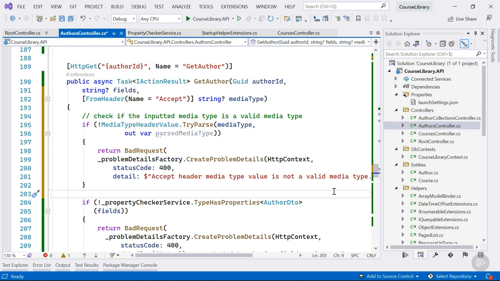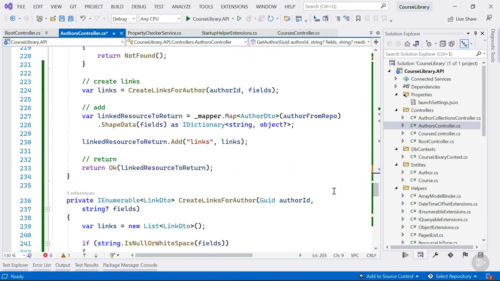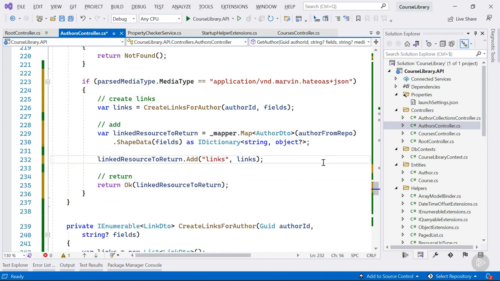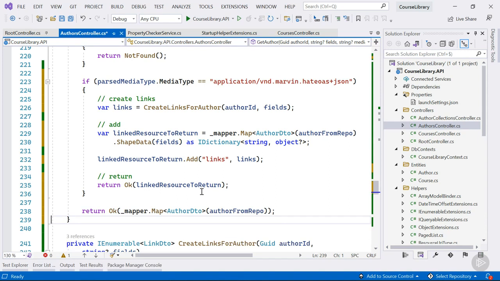Then we can use this value. Let's scroll down a bit to where we currently return the authors with links. Let's surround this with an if statement. This piece of code should only be executed when the media type parameter equals our custom media type. Otherwise, we simply return an author DTO without the links.